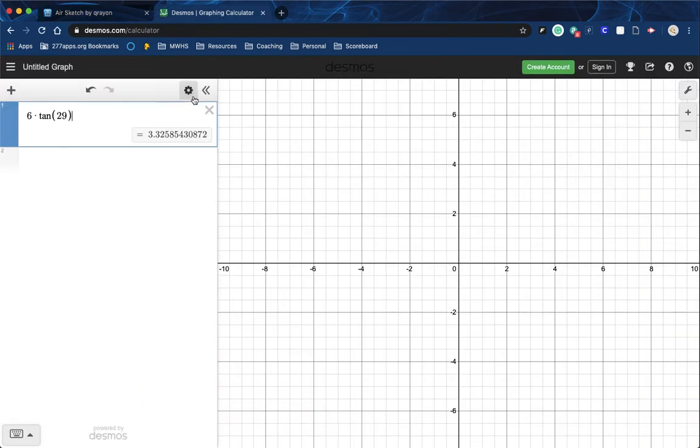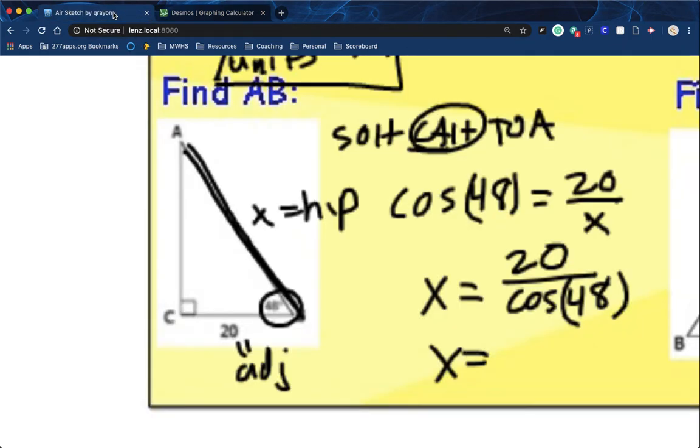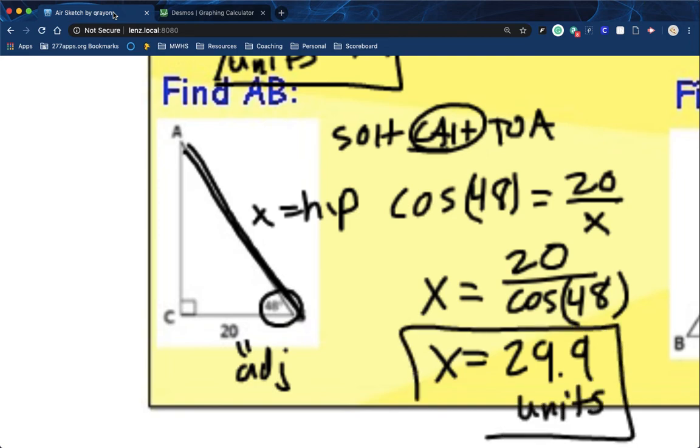And so 20 divided by cosine of 48, and it looks like I get 29.9 units as my answer.